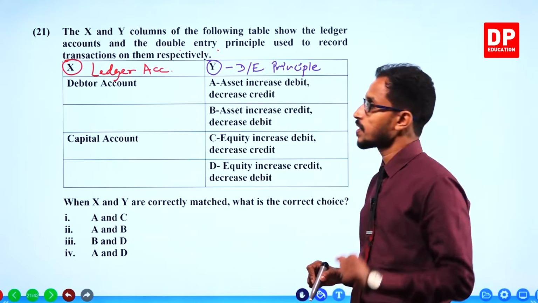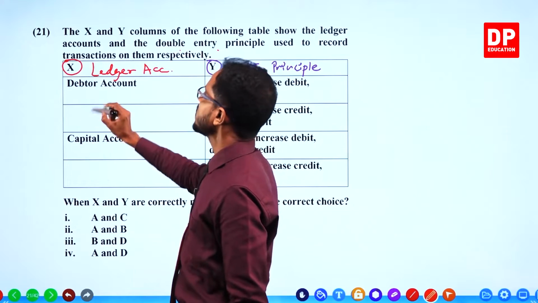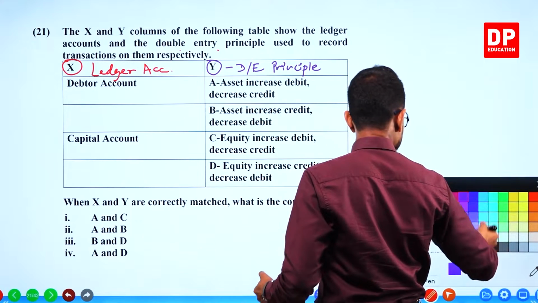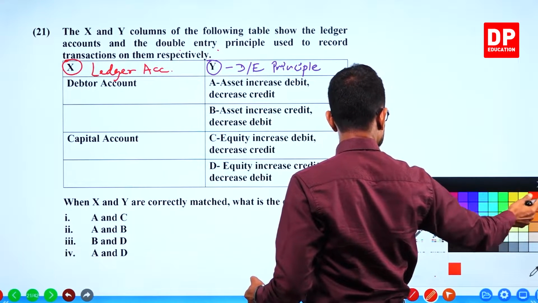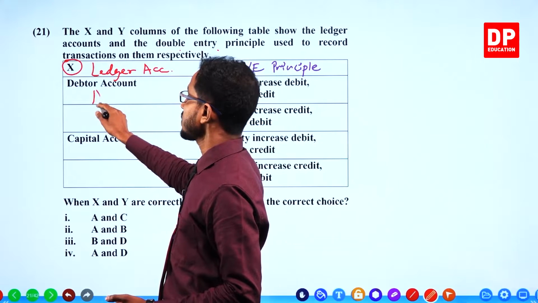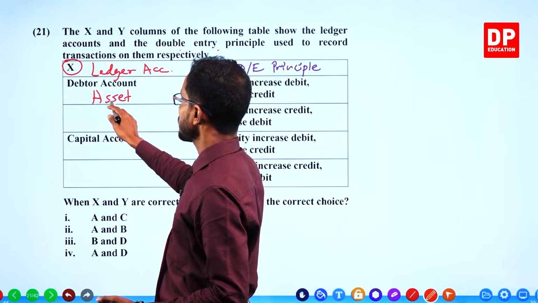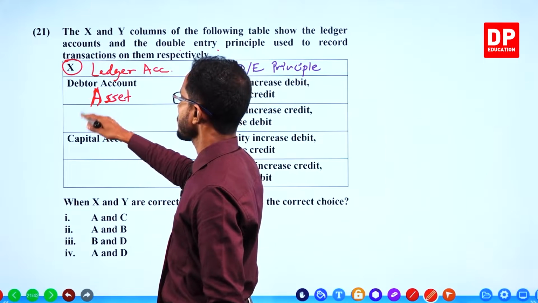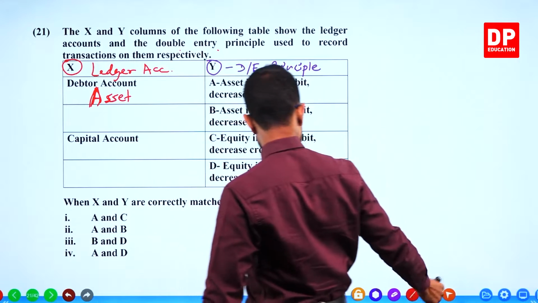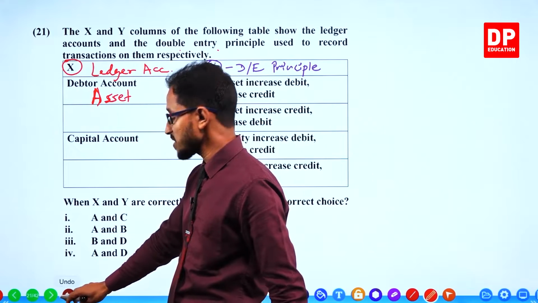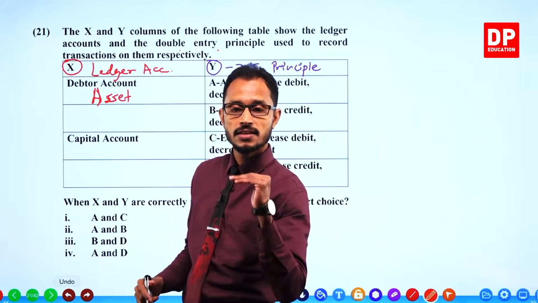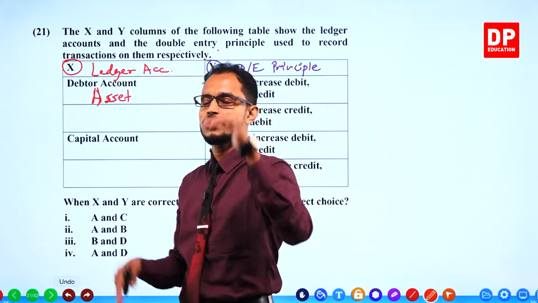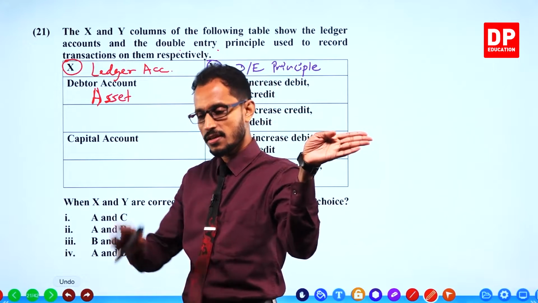Got it? Match. Debtors accounts are what accounts? Asset accounts. For asset accounts, what is the double entry principle? Asset accounts have the principle of increasing debit, decreasing credit.